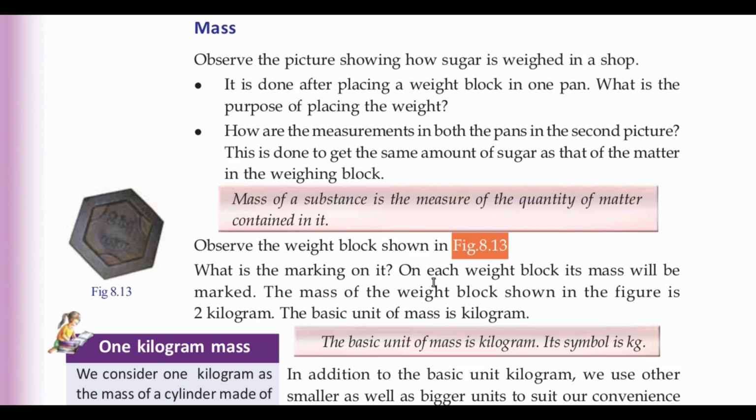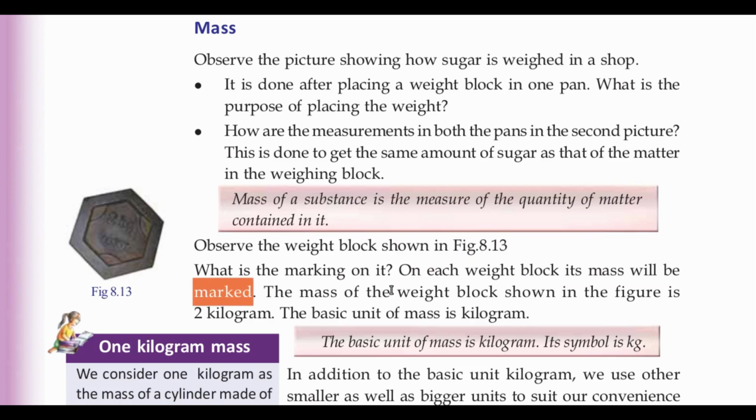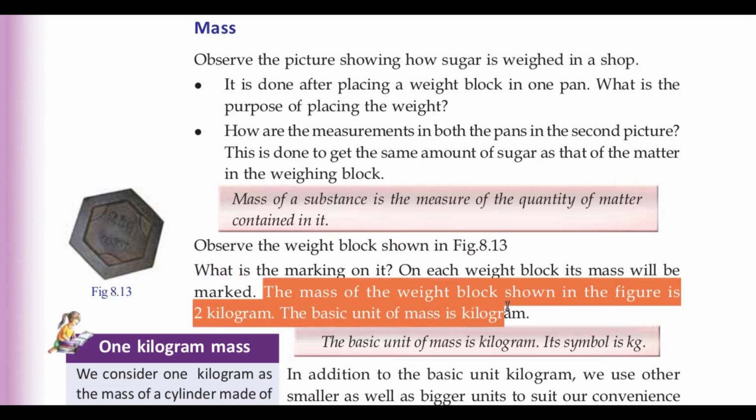On each weight block, there will be a marking which indicates its mass. The mass of the weight block shown in the figure is 2 kilogram. The basic unit of mass is kilogram.